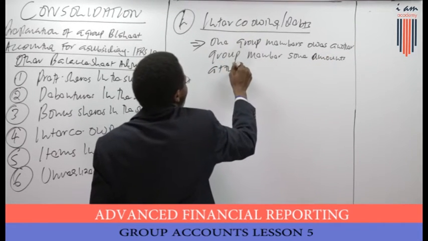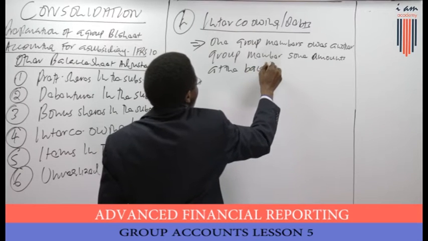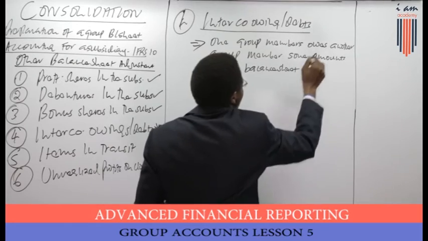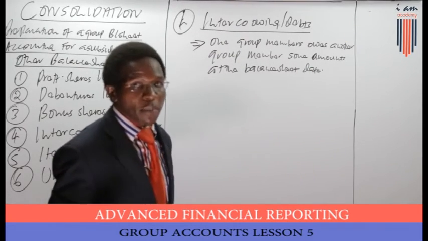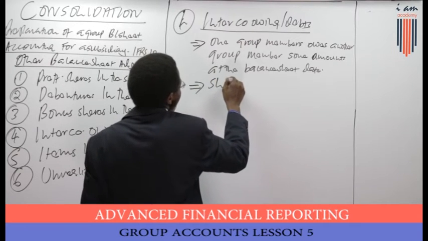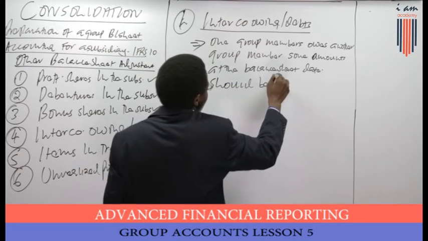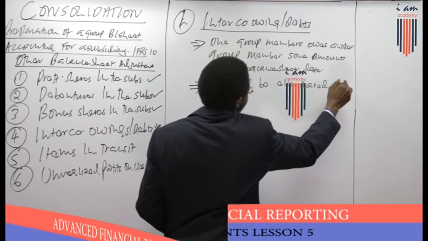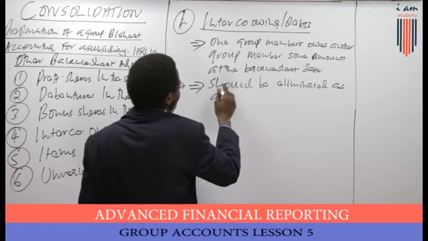At the balance sheet, this amount should be eliminated as follows.